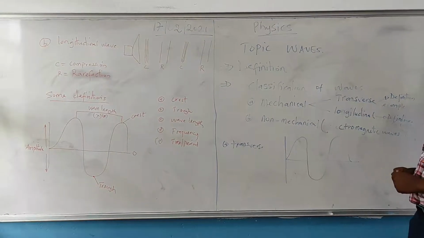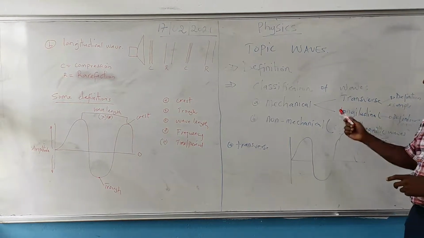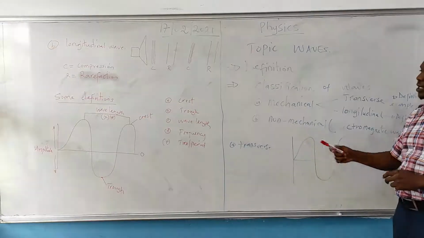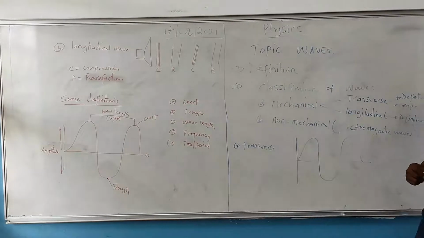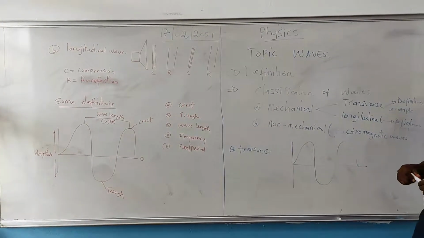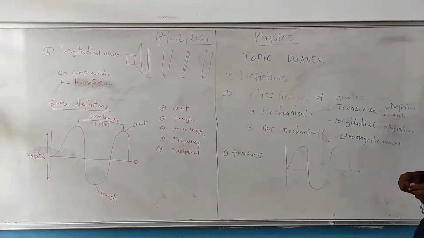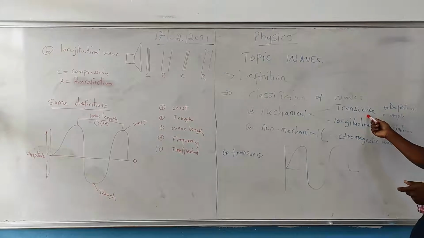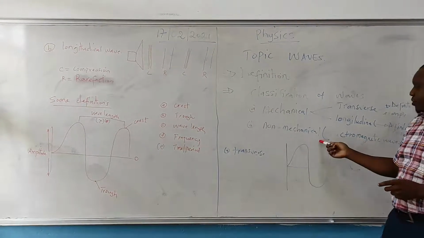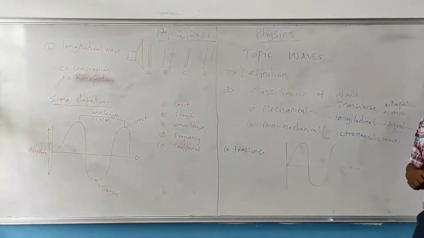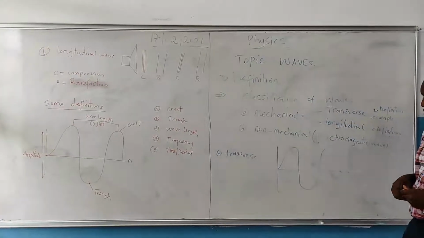Second step is classification of waves. Waves are being classified in two types. We have mechanical waves and non-mechanical waves. Mechanical waves are waves that require material medium for their propagation, meaning that it requires material medium for movement. As examples of mechanical waves, we have transverse waves and longitudinal waves. Non-mechanical waves we call electromagnetic in nature because they don't require a material medium for their transmission.